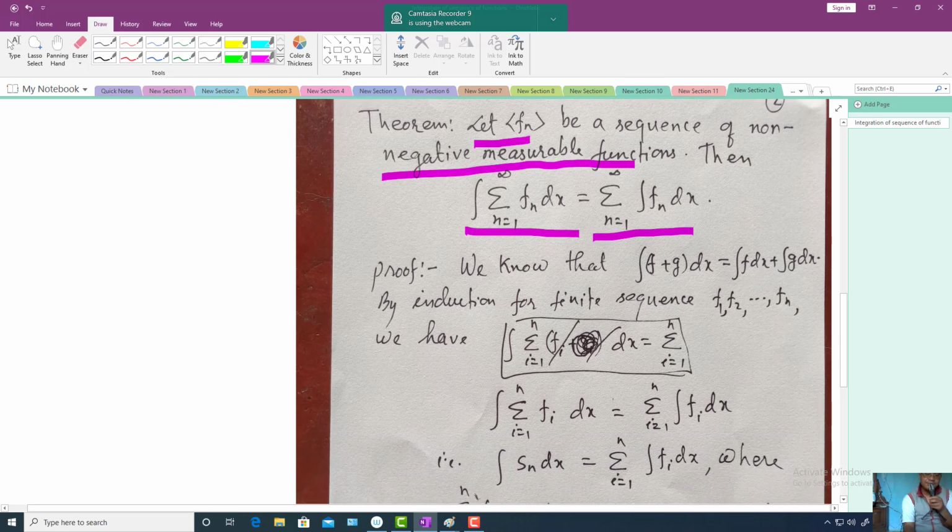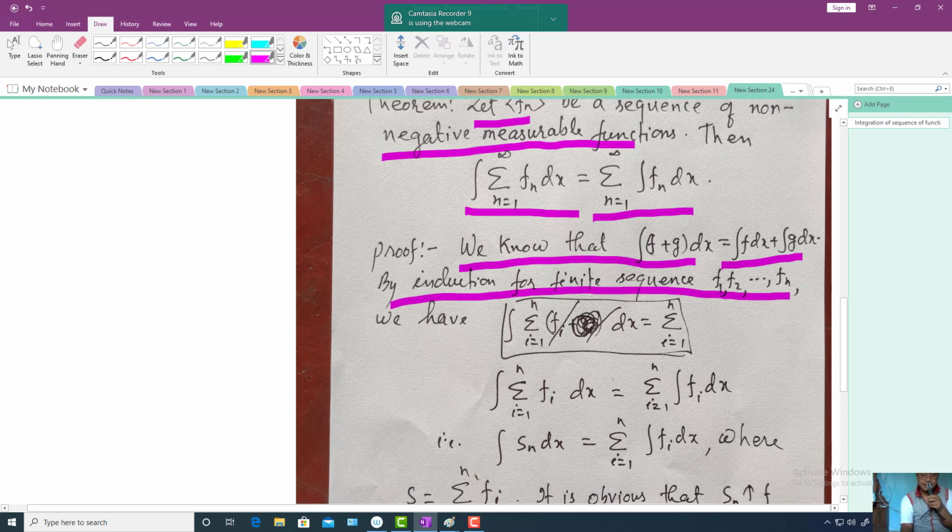So by induction you have proof for two functions. We know that integration of f plus g dx is equal to f dx plus g dx, for non-negative measurable functions f and g. We know this result, we have just proved that one. So by induction it can be extended to the finite sum from 1 to n.